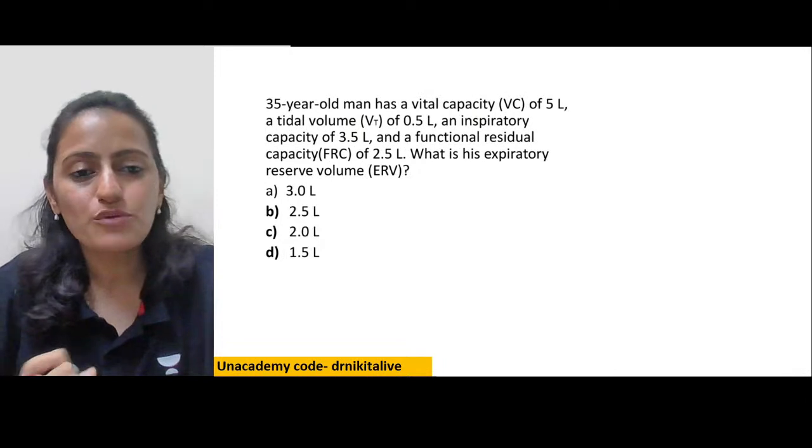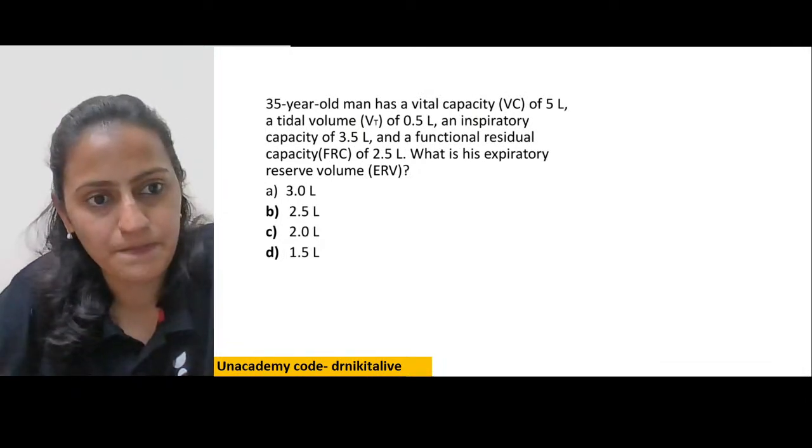Next one. By solving this question, let's see who gets it right first.